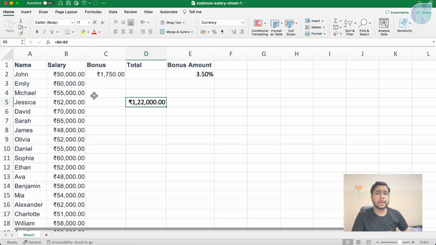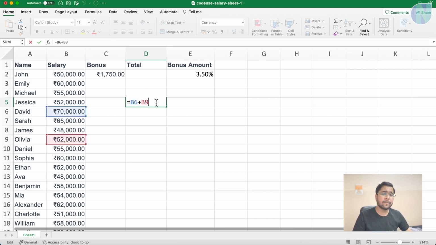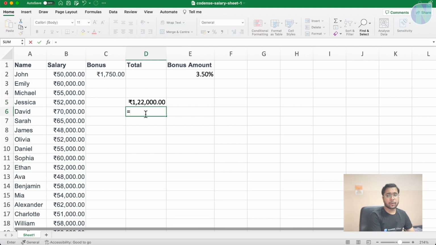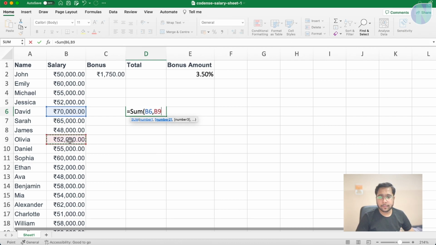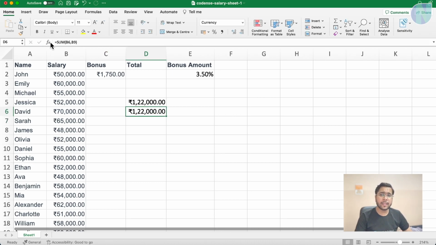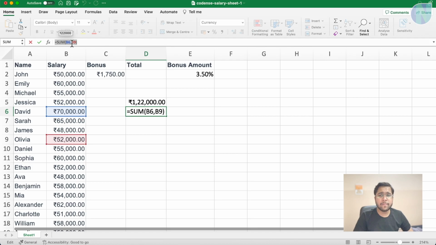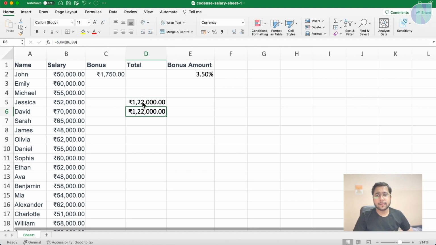This is a general formula, but there are also formulas which are available directly for us. Like I can say equal to sum of B6 comma B9 and bracket closed, enter. So see, you are getting the same result, but here on the top you can see it is sum of B6 B9, and here it is B6 plus B9. So these are the functions which are directly available to us, and these are the custom formulas like plus, minus, subtract, division, whatever you want to do.